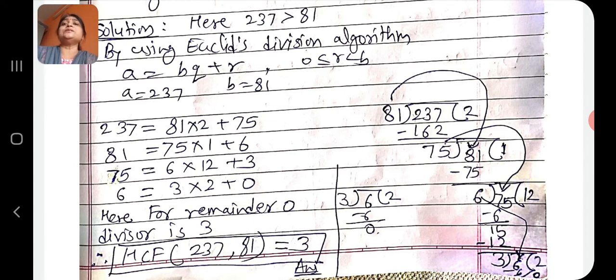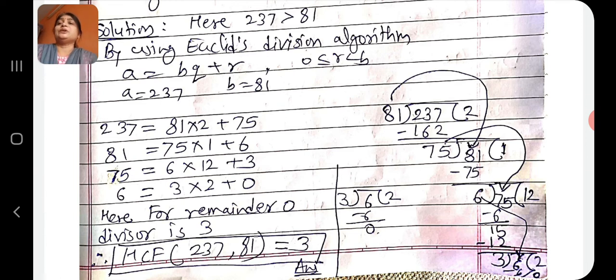First divide 237 by 81. We get 81 into 2 is 162. 162 subtracted from 237, we get 75. In the first step, 2 is the quotient and 75 is the remainder. So we can write 237 is equal to 81 into 2 plus 75.